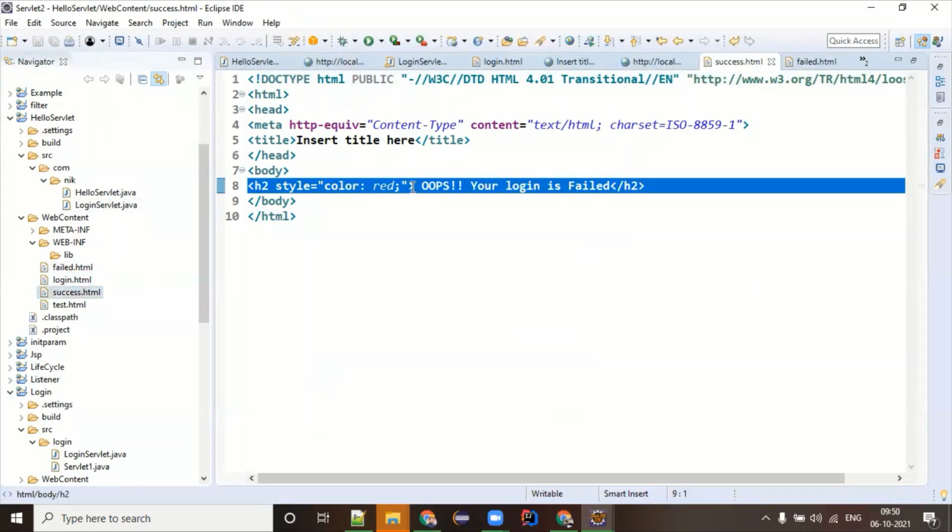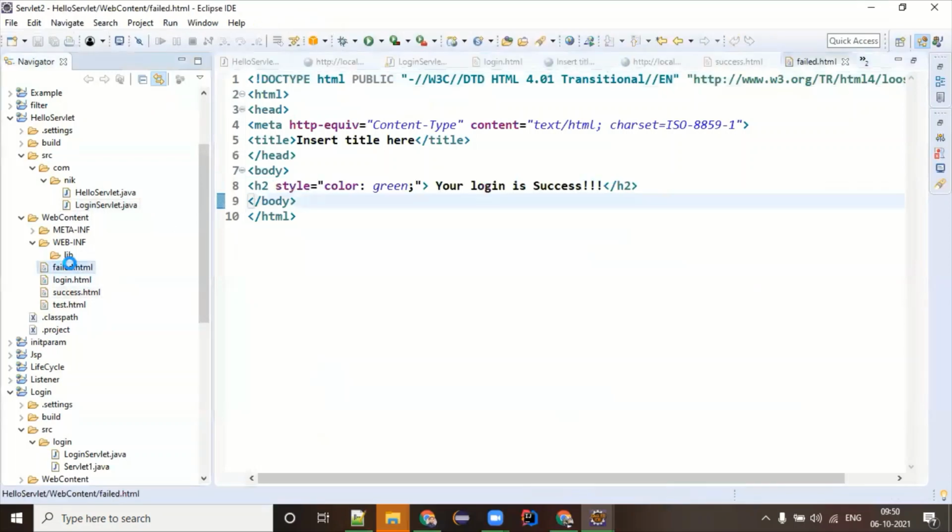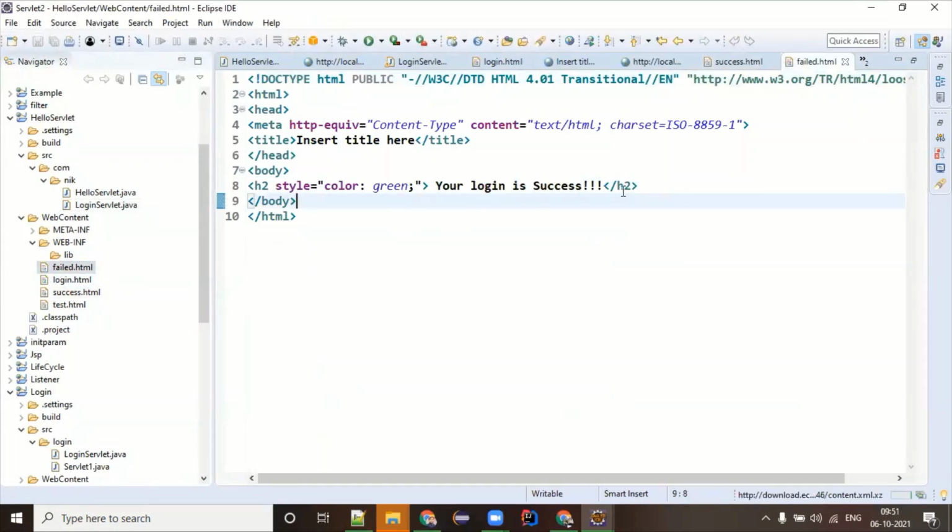In fact, I swapped the things. In the failed one, success went, and in the success one, failed went. No worries.